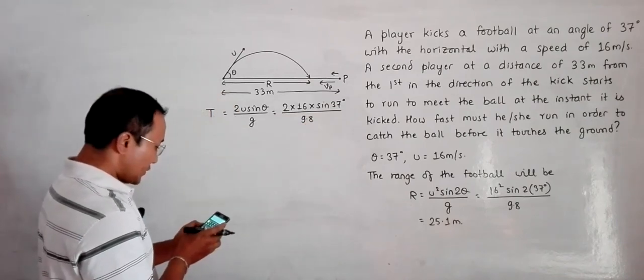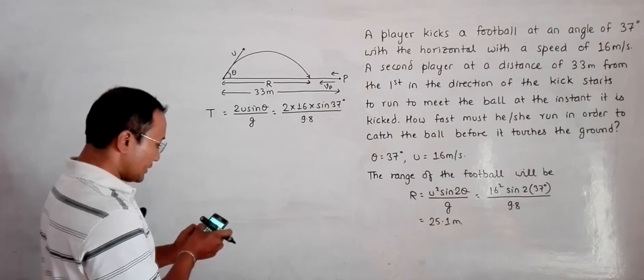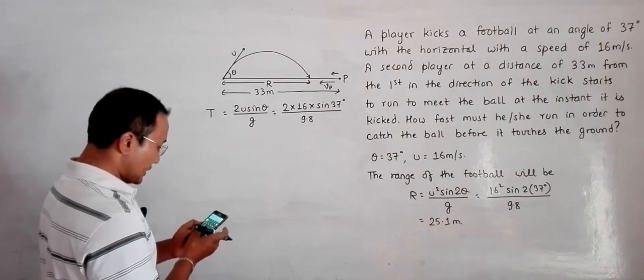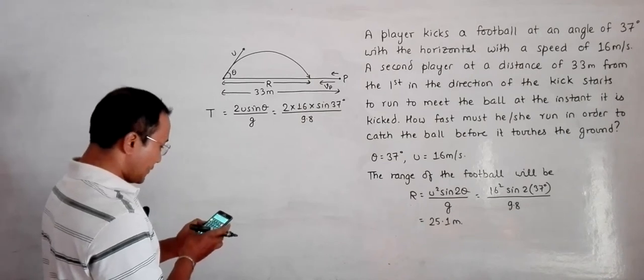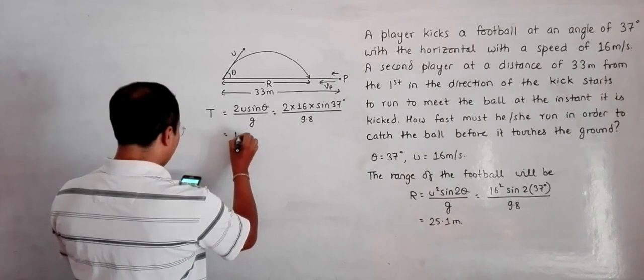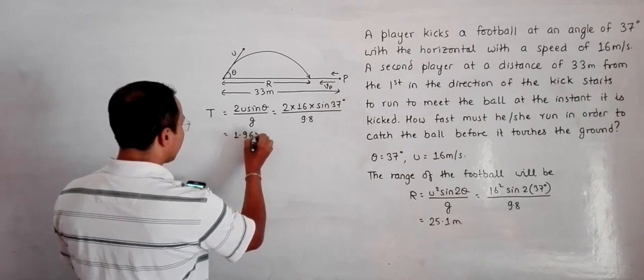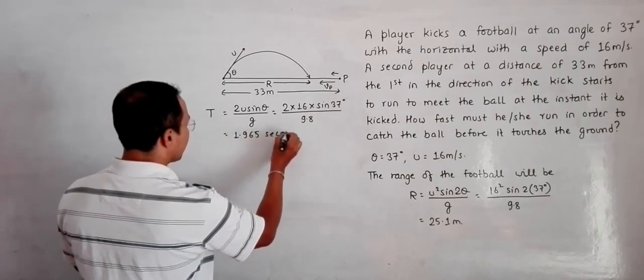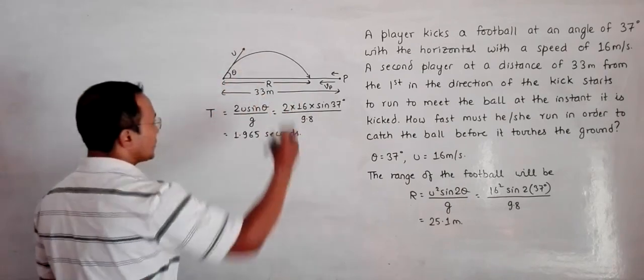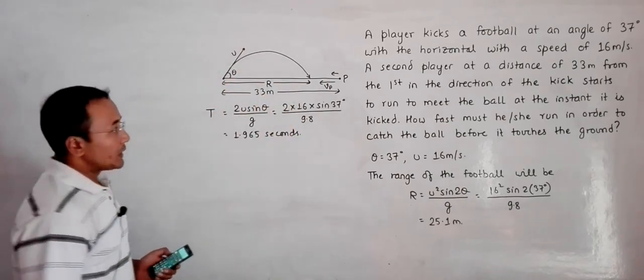The value is equal to 1.965 seconds. So it will again reach the ground at this time.